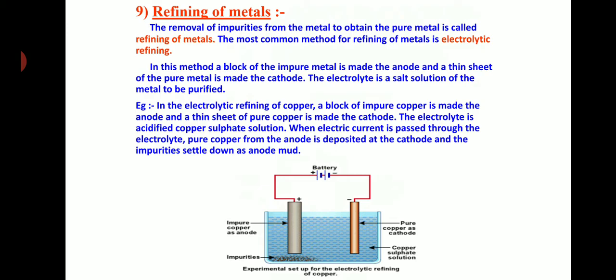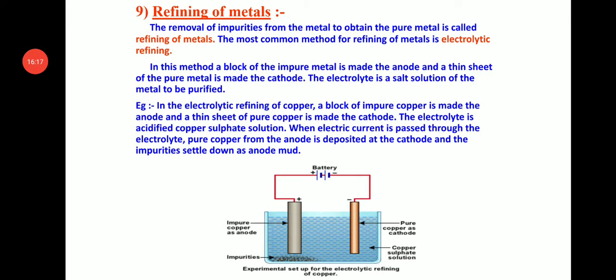Refining of metals is the last step involved in the extraction of metals. The removal of impurities from the metal to obtain the pure metal is called refining. The most common method for refining of metal is electrolytic refining. In this method, a block of impure metal is made the anode and a thin sheet of the pure metal is made the cathode. So the cathode is a pure metal, the anode is impure metal. The electrolyte is a salt solution of the metal to be purified.